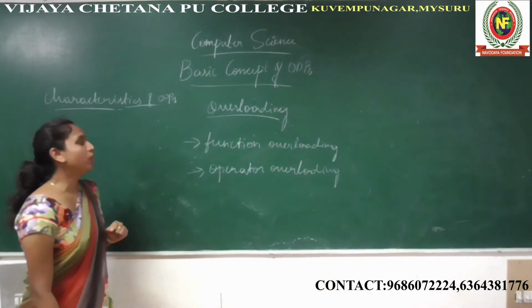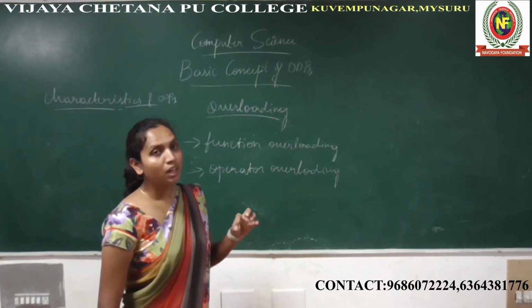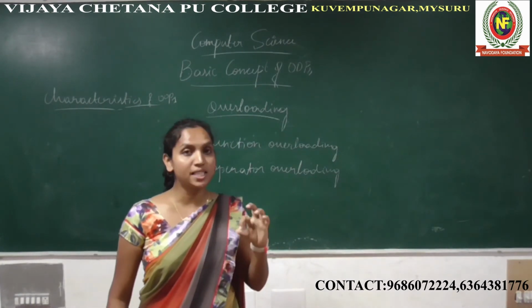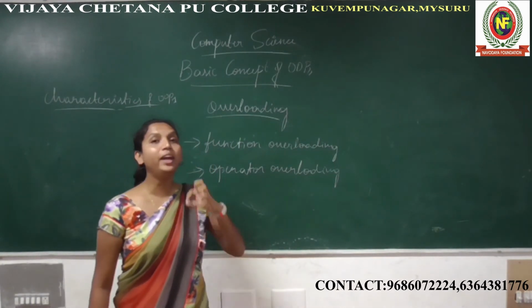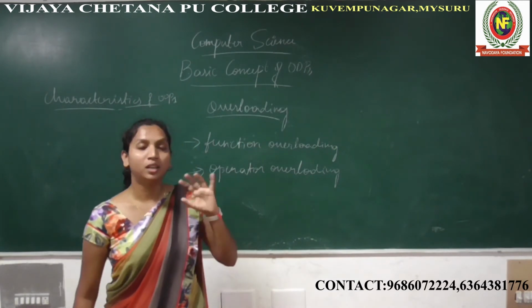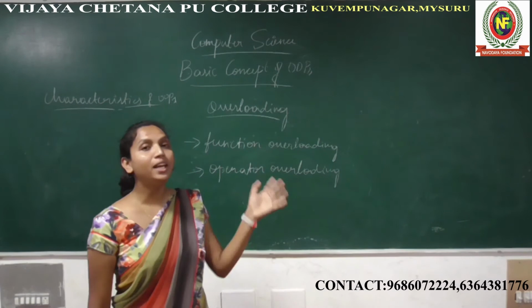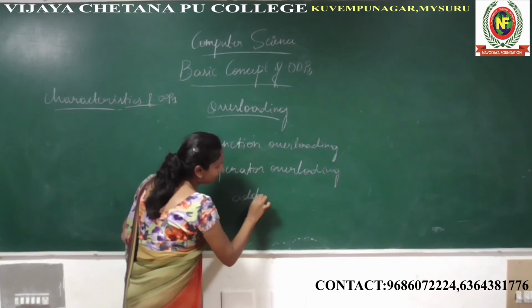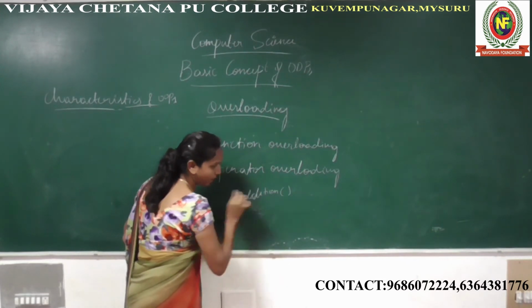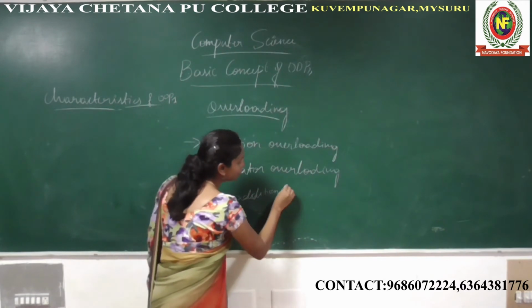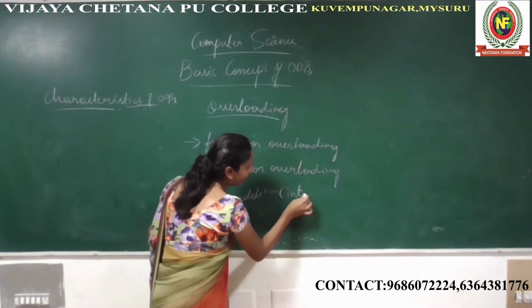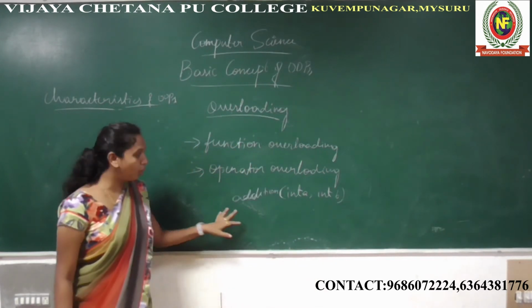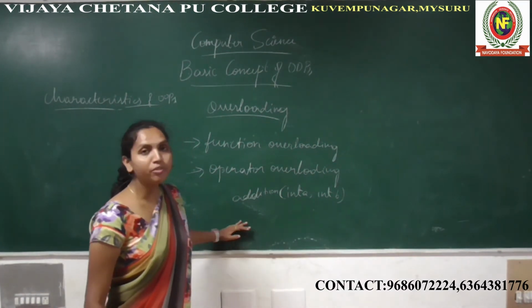Coming to function overloading. Function overloading means the function name should be the same, but the argument list should be different. For example, here I am taking addition as one function. I am sending int a, comma, int b. So this is the function. You know how we declare a function. You have studied it in your first year.